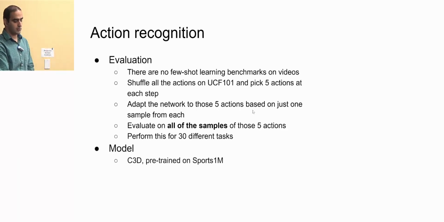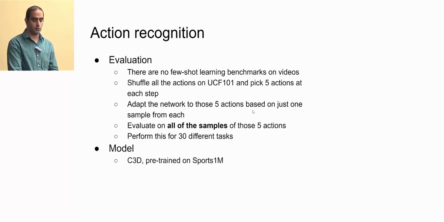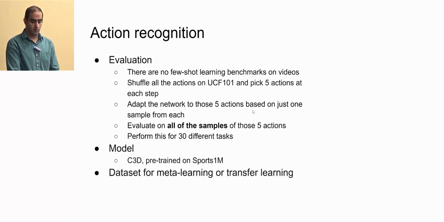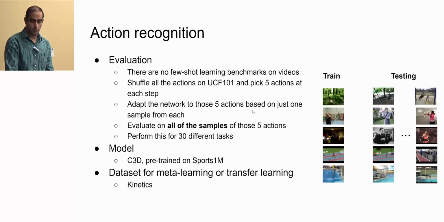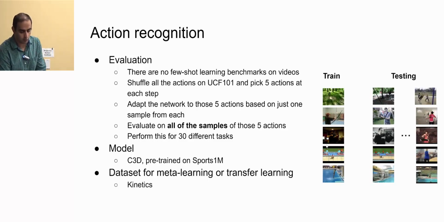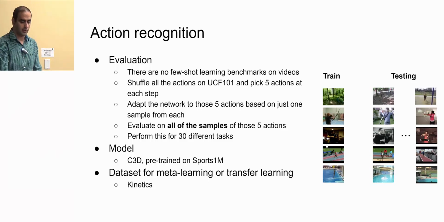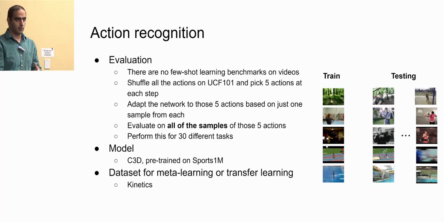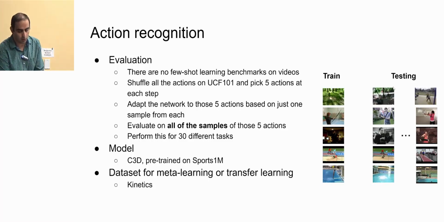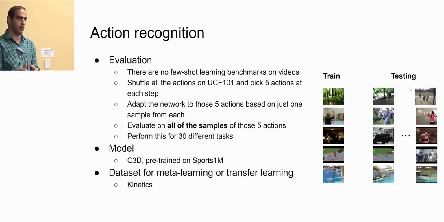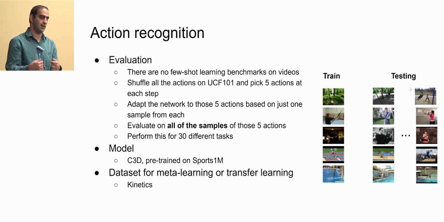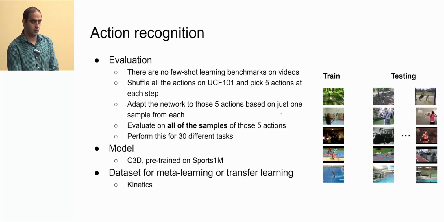The model which we use is the C3D model, pre-trained on Sports-1M. For the data set which we use for meta-learning or transfer learning, we use Kinetics. So we applied transfer learning and also meta-learning to compare them together. Here is what we do for evaluation. We have one target task, we look at the train set, we adapt our network to that, and then we evaluate on all of the samples of the test for those 5 classes. Then we go to the next task, and we do this for 30 different tasks.